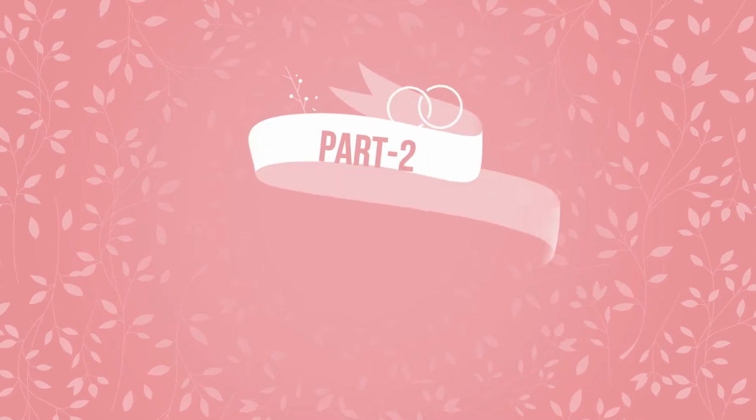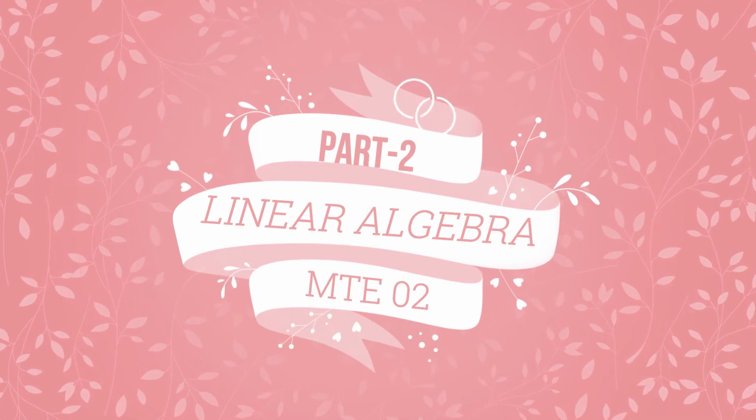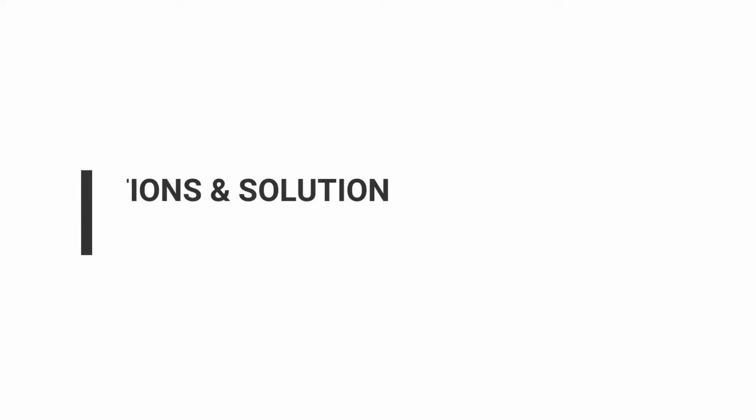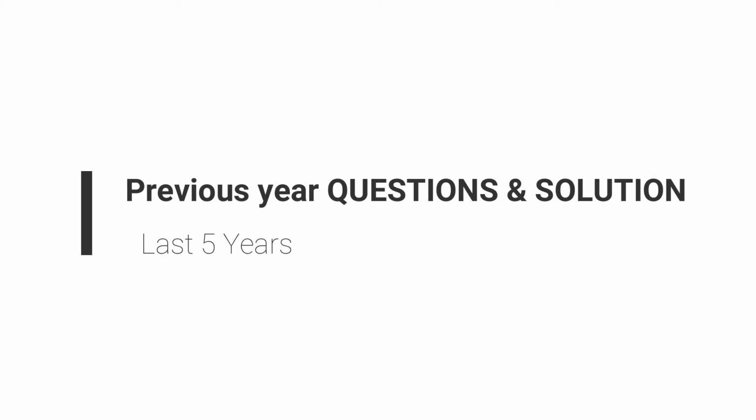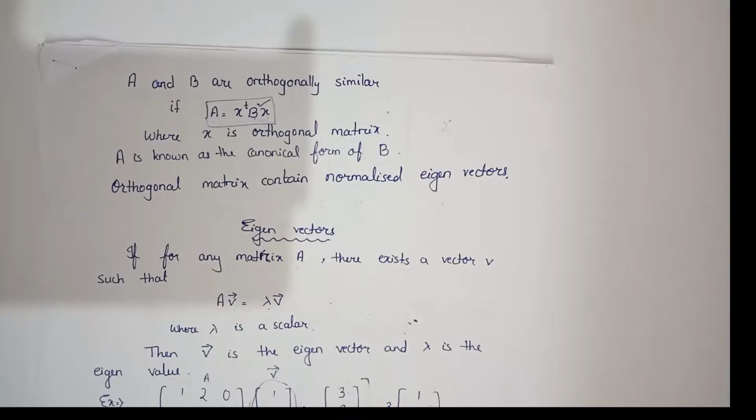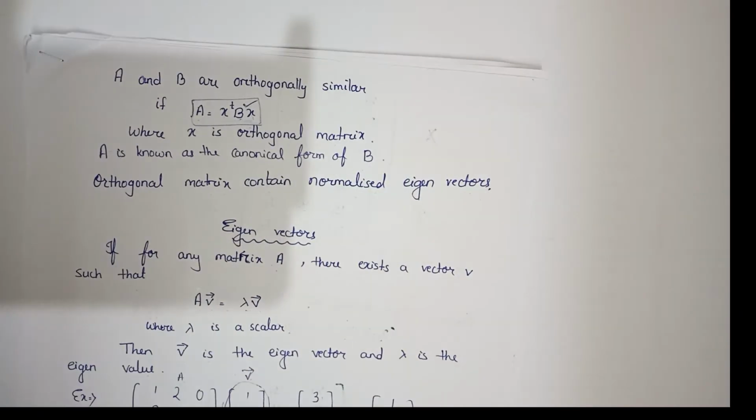This is part 2 of MT2 linear algebra, and in this video we are going to discuss the previous year questions. So before solving the questions, let's discuss some of the important terms. Let's start from the matrix. Every matrix is equivalent to the equal matrix.